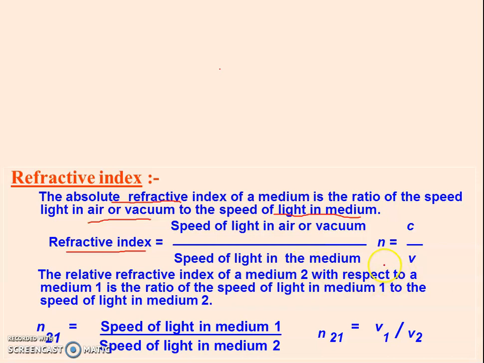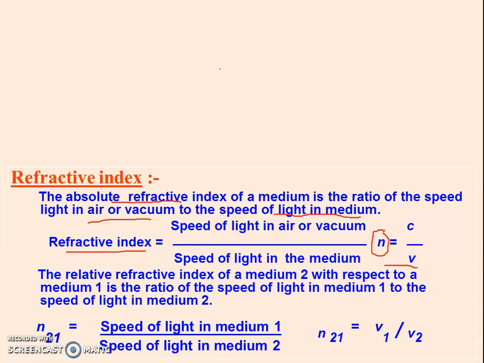It means n equal to c by v. Now c is always equal to 3 into 10 to the power 8 meter per second, but v is always less than c. So the ratio n will always be greater than 1.